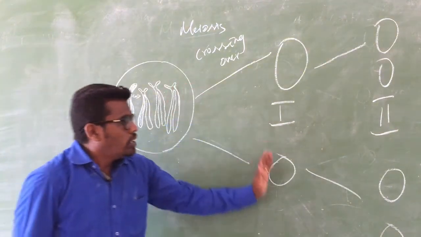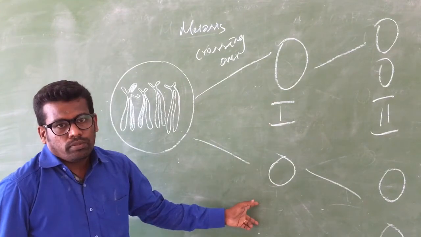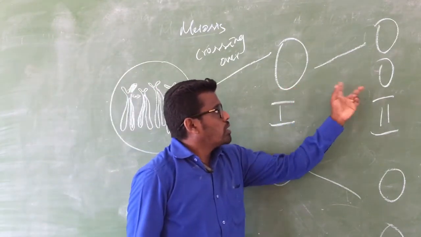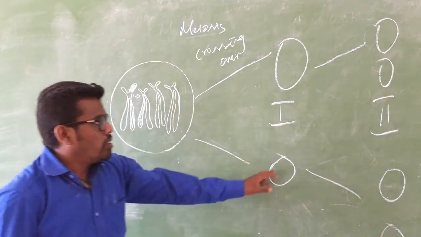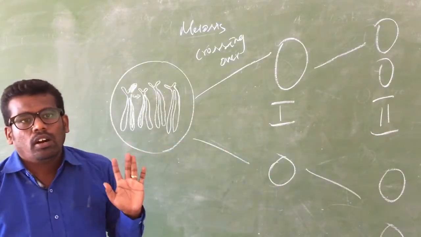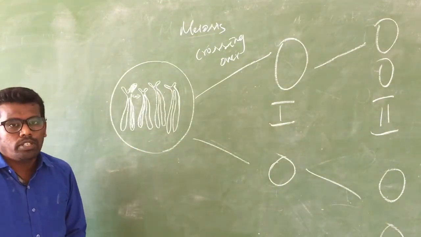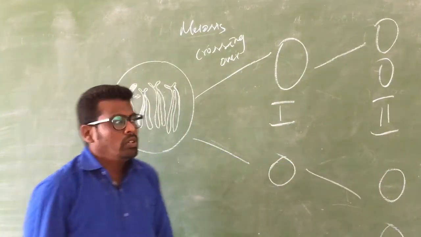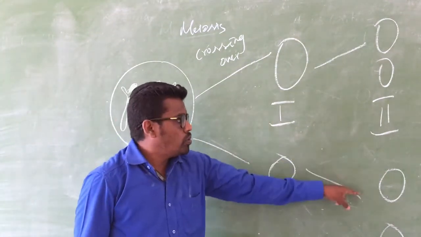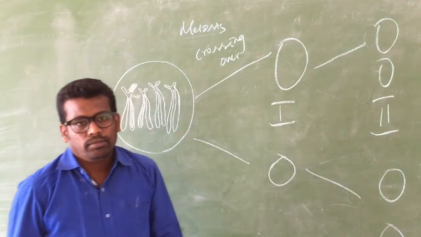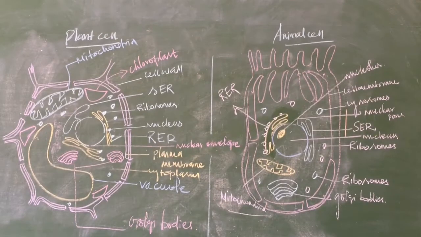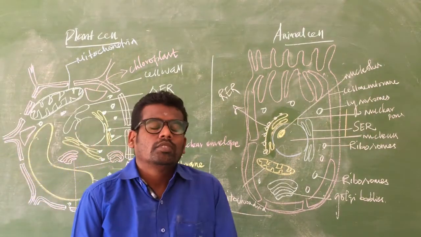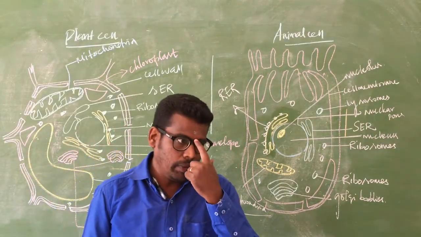Okay, now in division 1, two daughter cells are produced. Then these two daughter cells divide again, and finally 4 new cells are formed. Division 1 gives 2 cells. Division 2, a total of 4 cells are developed. So we have completed all the types of cell organelles.